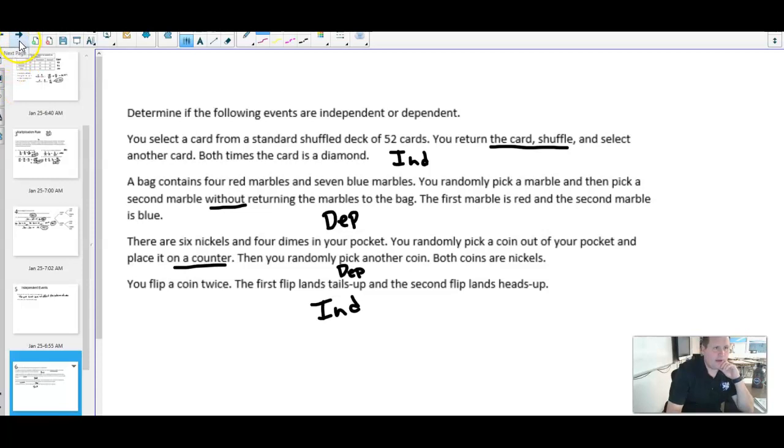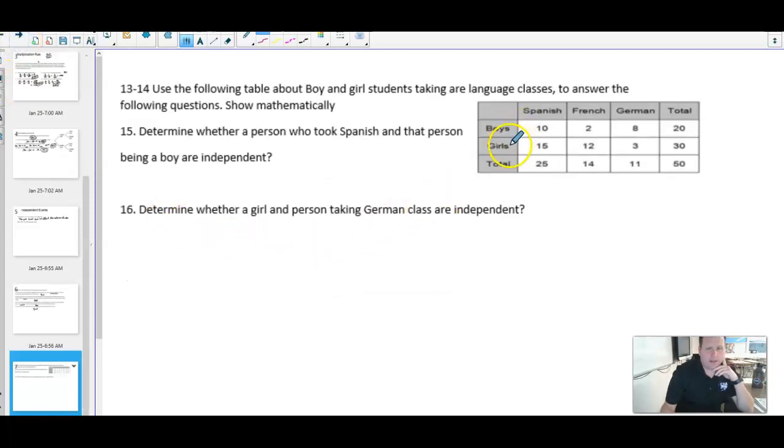A little bit harder is the idea of independence when we're looking at a two-way table. For example, I've got this table of boys, girls, and what language class they took. We ask the question: determine whether a person who took Spanish and a person who is a boy are independent. The first event, taking Spanish, we'll call event A, and being a boy will be event B.